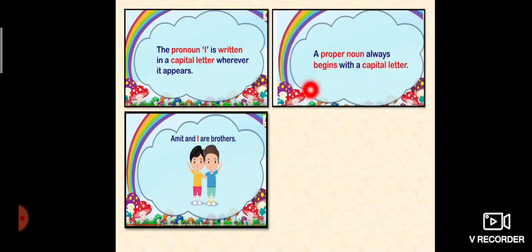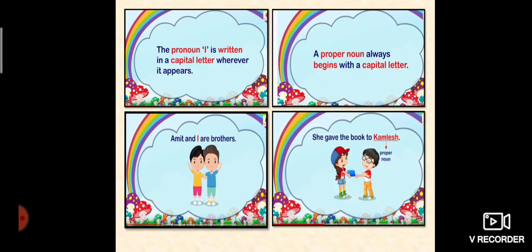A proper noun always begins with a capital letter. Example, she gave the books to Kamlesh. So Kamlesh is your what? Proper noun. So it always starts with a capital letter.